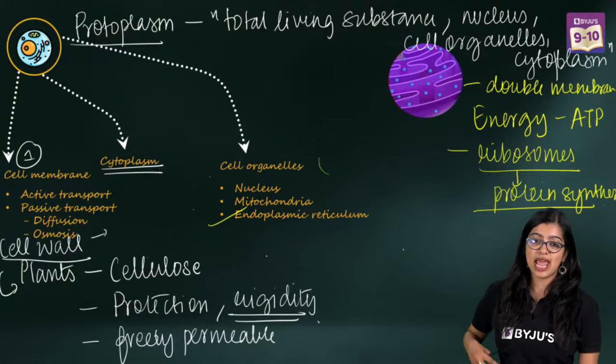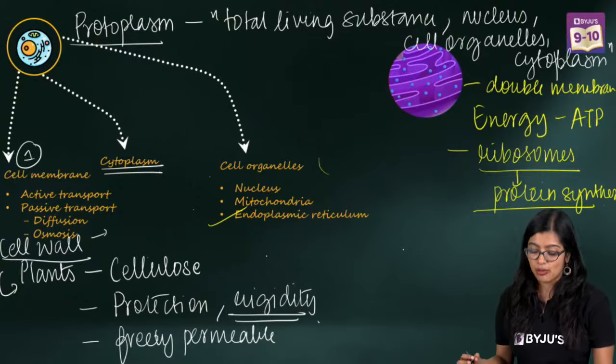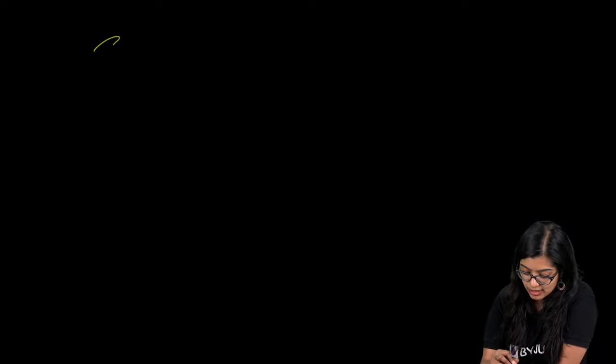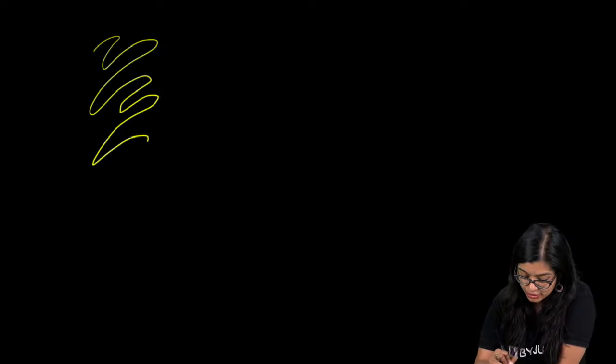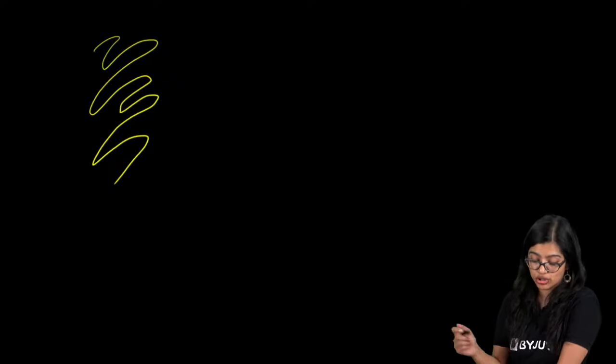Yes? So now we have endoplasmic reticulum. When we talk about endoplasmic reticulum, they are these flattened tubular structures, right? And the endoplasmic reticulum has two kinds. What is the general function of ER?